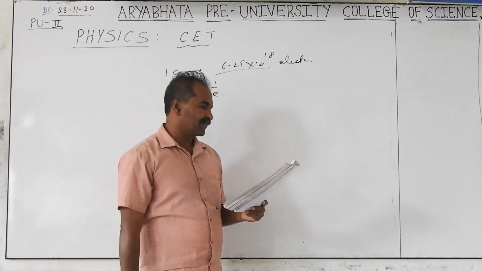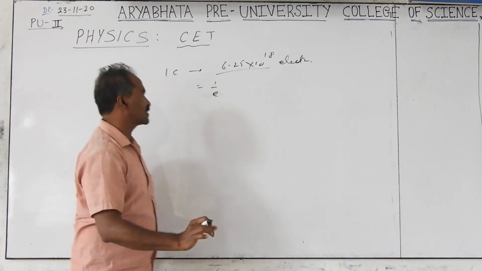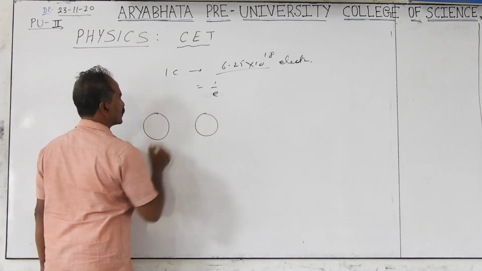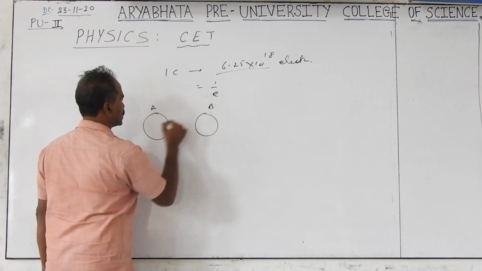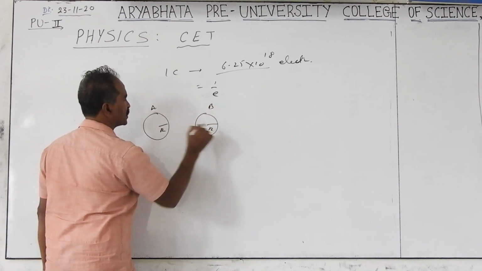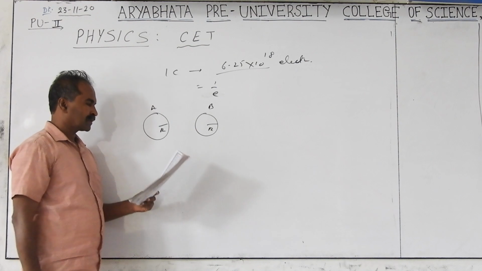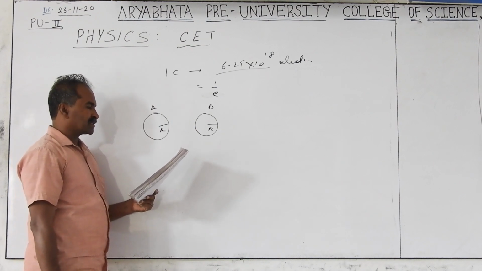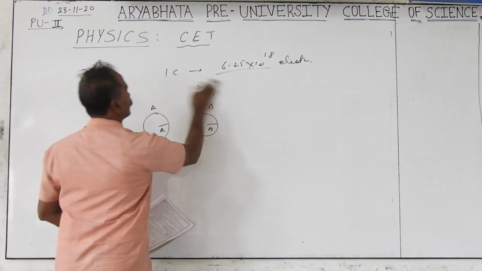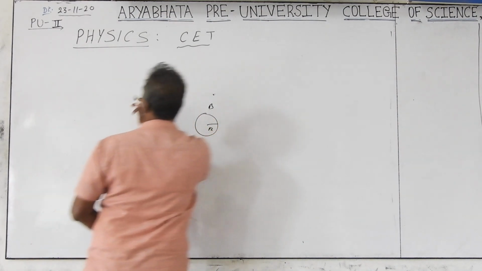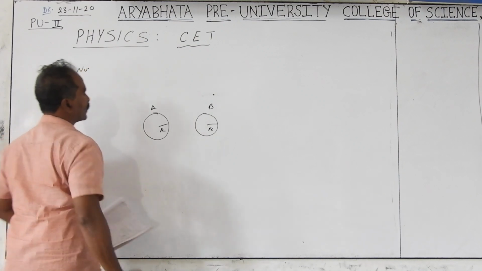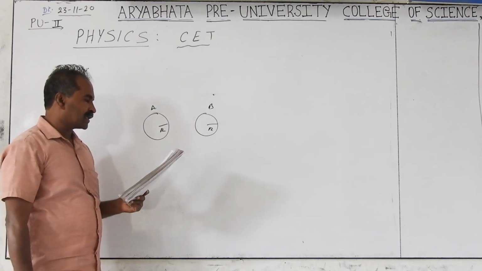But third question: A and B are identical spheres, same size. Identical means same size sphere, same material also. A and B, same radius R. Identical spheres. This is question number 3. A and B are identical spheres.